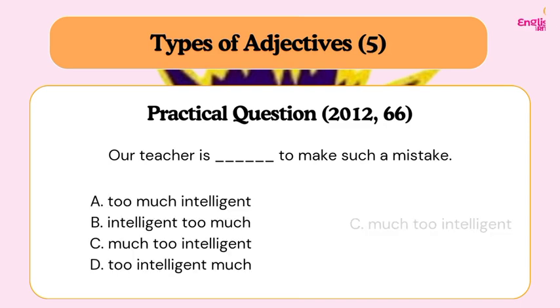So A, too much intelligent, is not going to be our answer. Intelligent too much is an incorrect order. Much too intelligent is our answer. Too intelligent much is also an incorrect word order. Do you understand? So the sentence will read, our teacher is much too intelligent to make such a mistake. We are choosing much too because the adjective is an adjective of quality, not that of quantity. Do you understand? If it were that of quantity, then we choose too much. I hope you are getting the logic. I hope you understand all that I've been explaining.